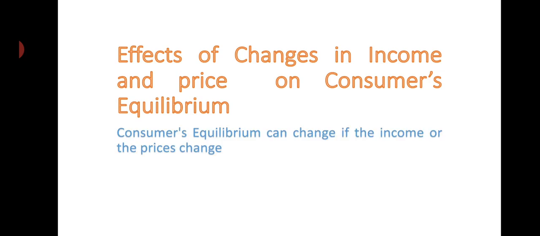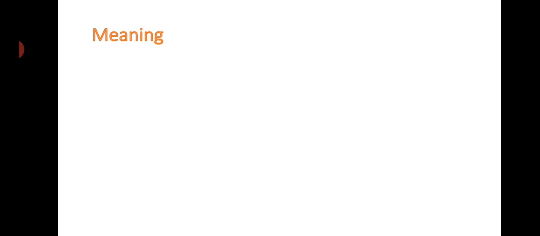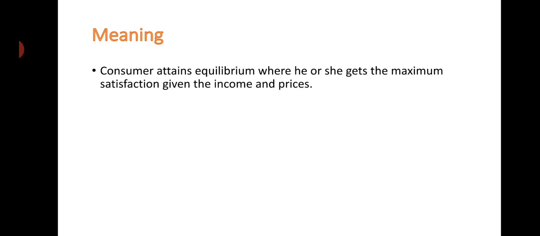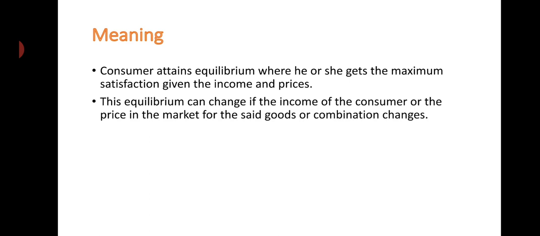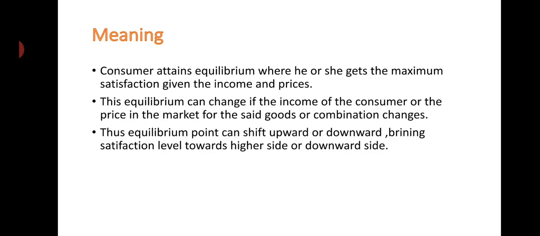So consumer's equilibrium can change if the income or the price changes. What is the meaning of this? The consumer attains equilibrium when he or she gets maximum satisfaction given the income and prices. The equilibrium changes if the income of the consumer or the prices in the market change.